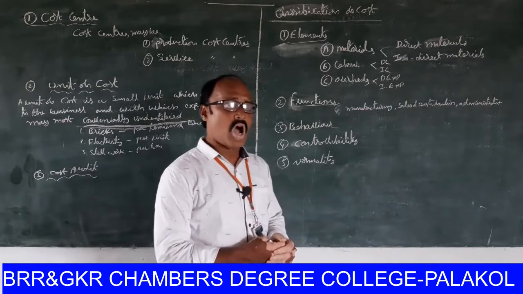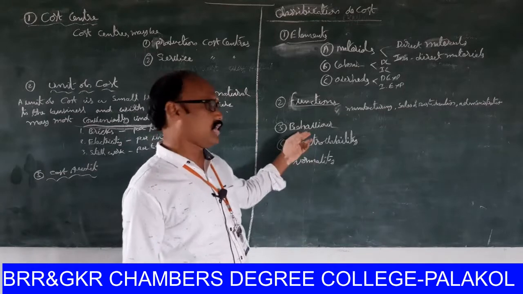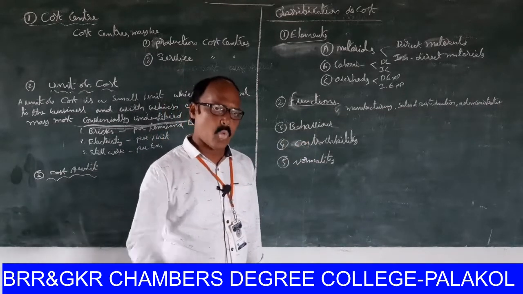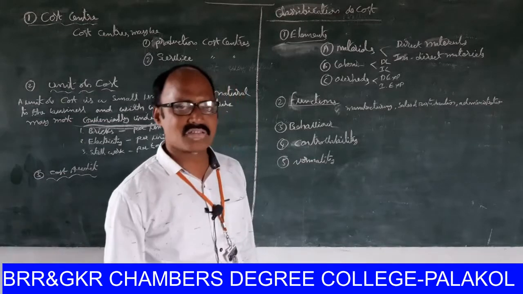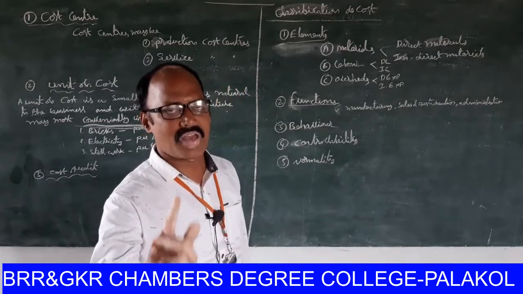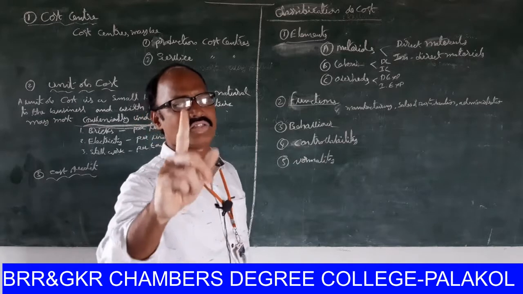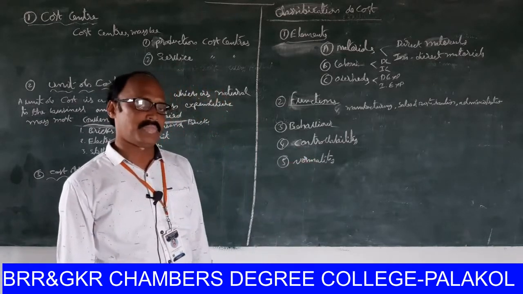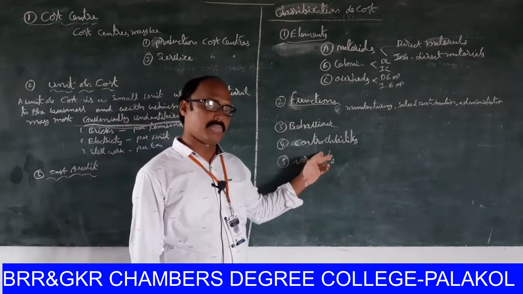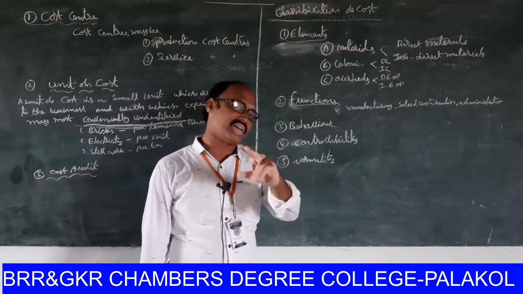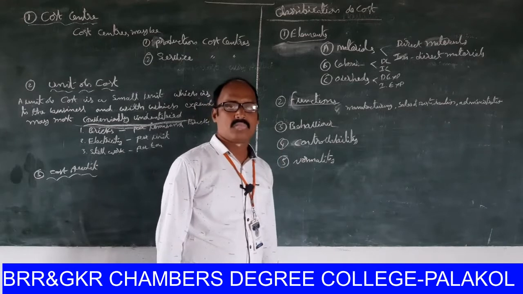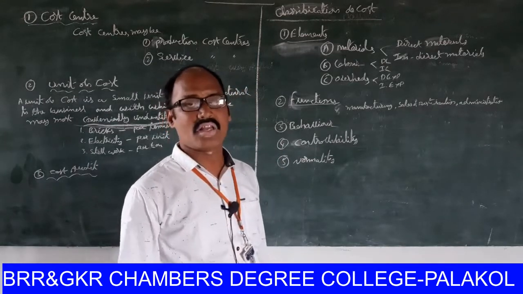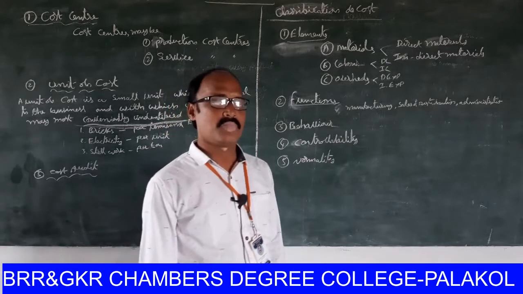So on the basis of behavior, costs are categorized in three parts: one is variable cost, second is semi-variable cost, third is fixed cost. Next one, controllability. On the basis of controllability, costs are categorized in two parts: one is controllable cost, second is uncontrollable cost.